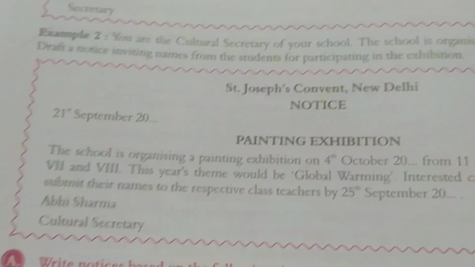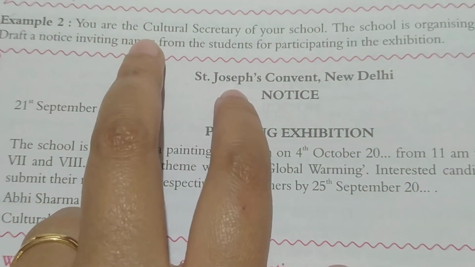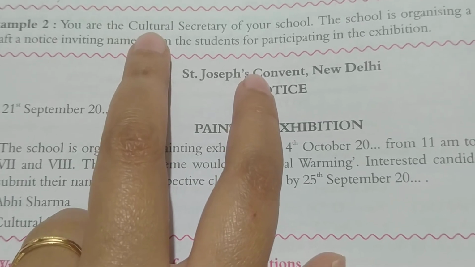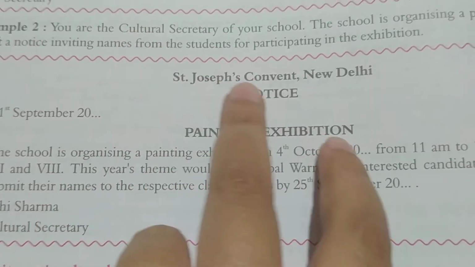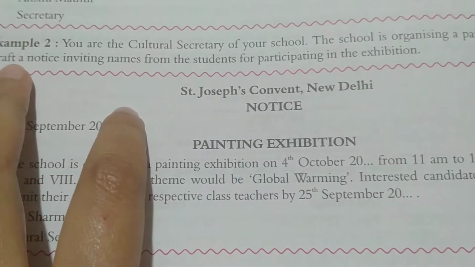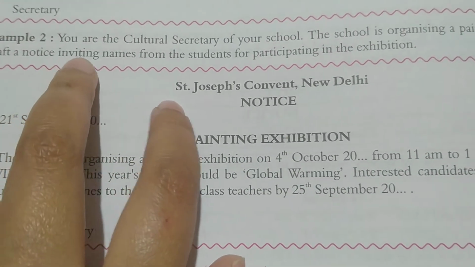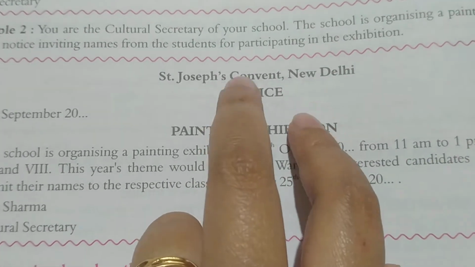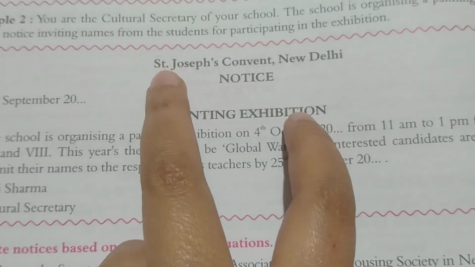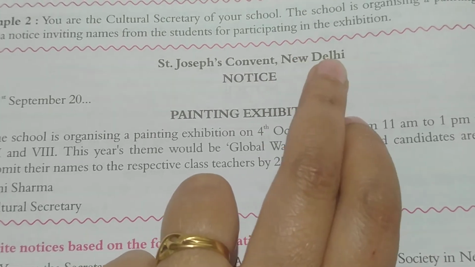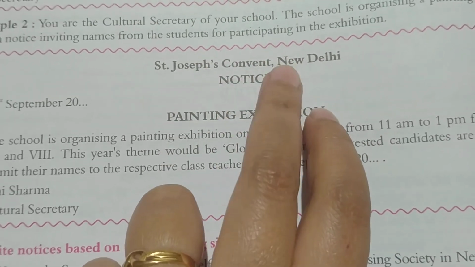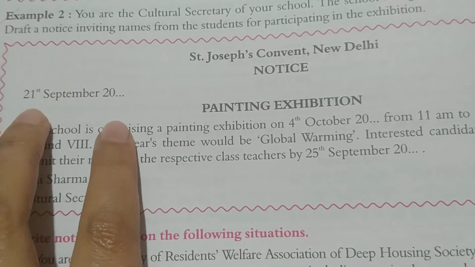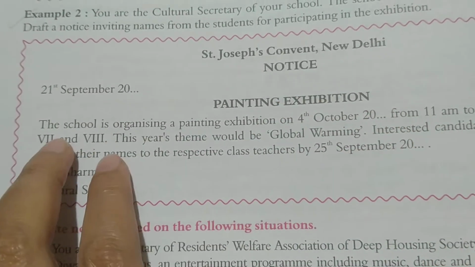Suppose we look at this particular notice. You are the head boy or head girl of the school, and your school is organizing a painting exhibition. So you have to write a notice inviting names of those who want to participate in the exhibition. So you will write it in this way. This notice is very important. Mount Carmel School, Ormanji. Notice. Then write the date here. Then painting exhibition. Write it in this way.